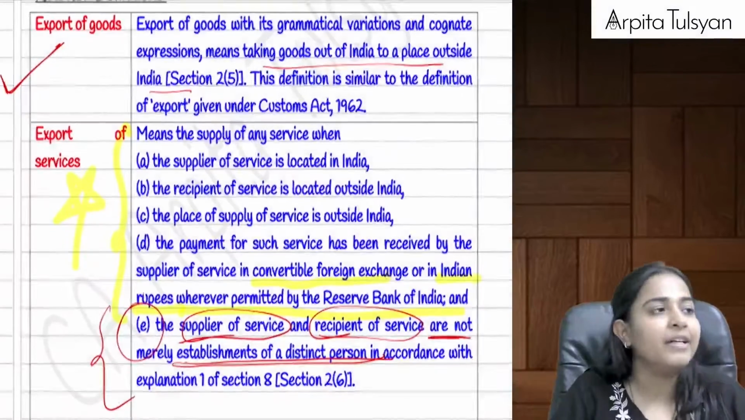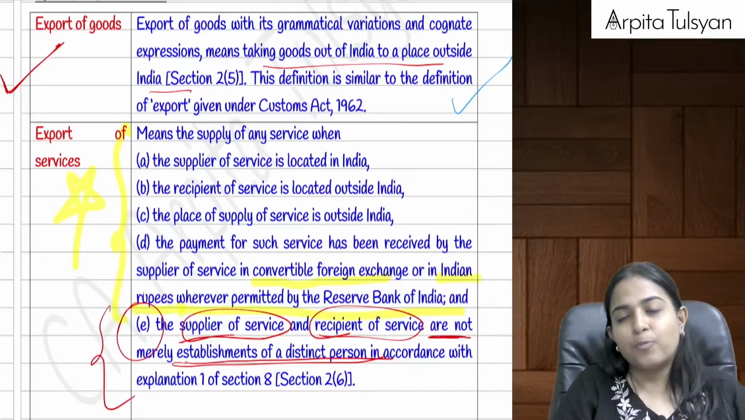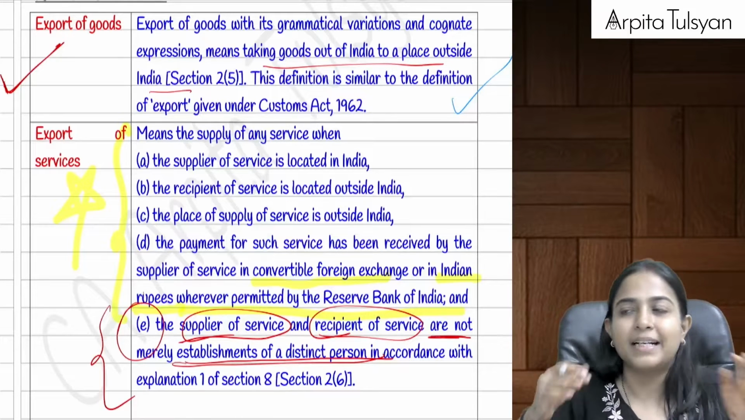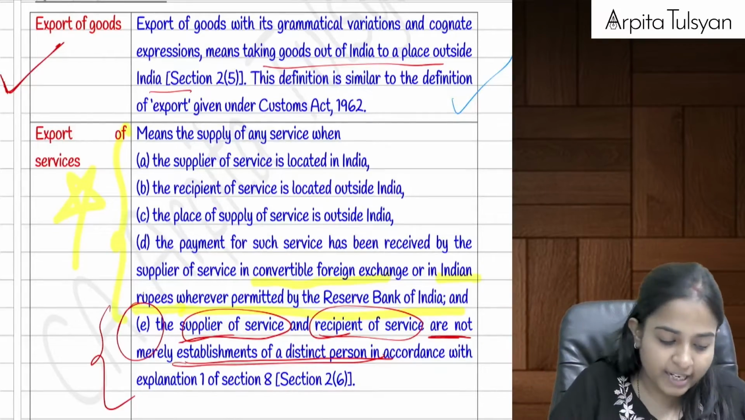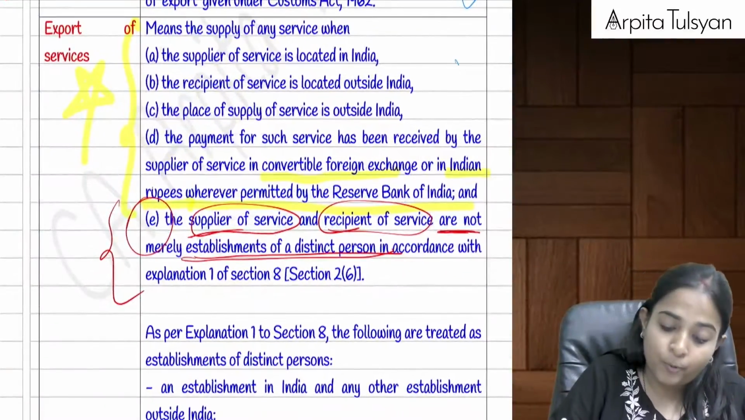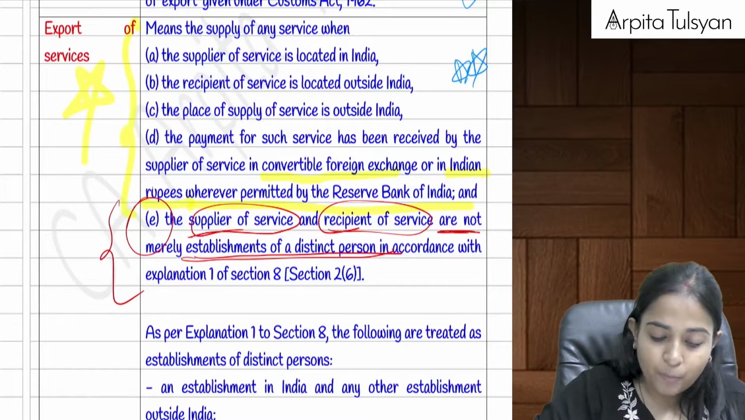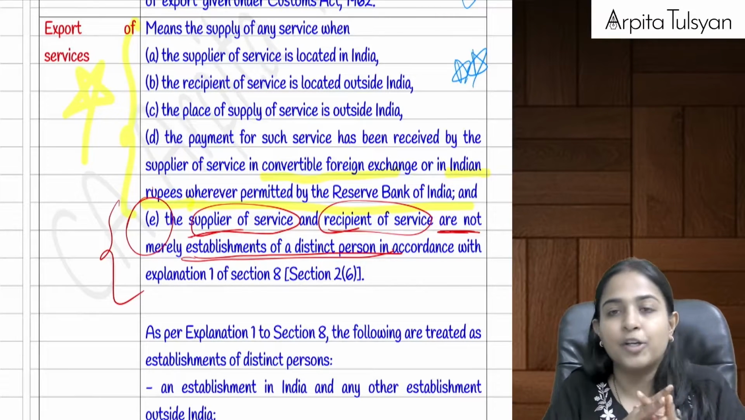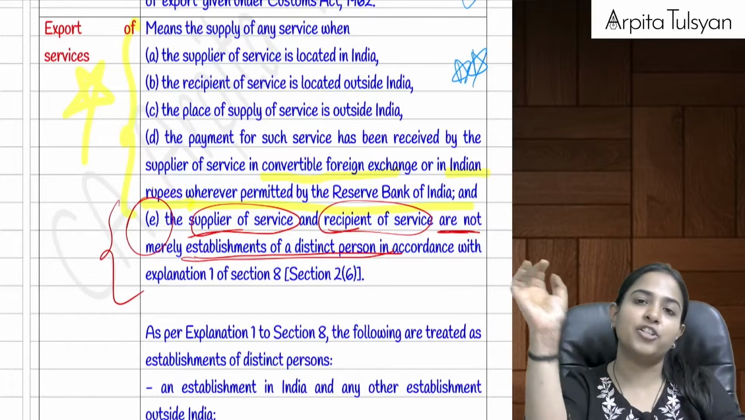Can you see here, everyone? The first definition talks about export of goods. Export of goods has to be taken as per the name, that is, the goods are taken from India to outside India. Similarly for export of services, the definition is going to be very crucial. To treat a particular supply as export, 5 conditions must be fulfilled.